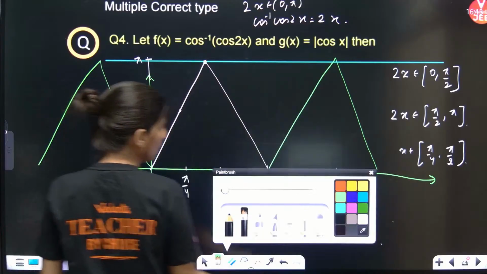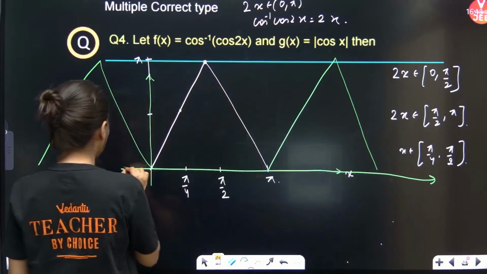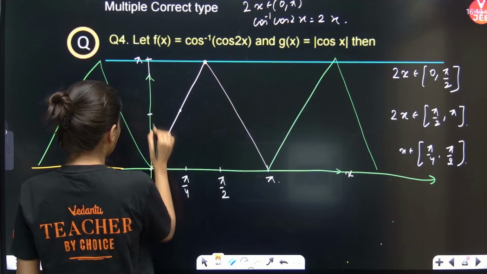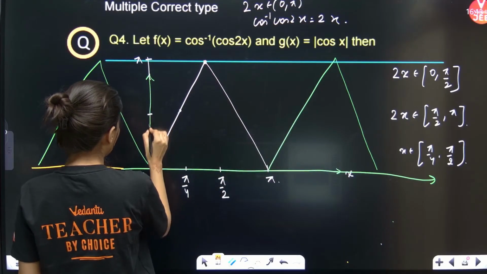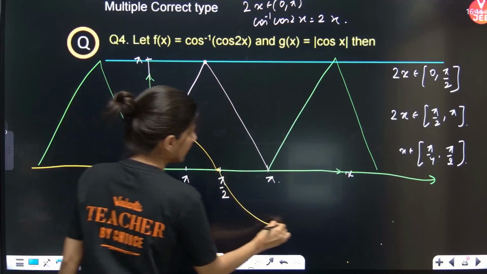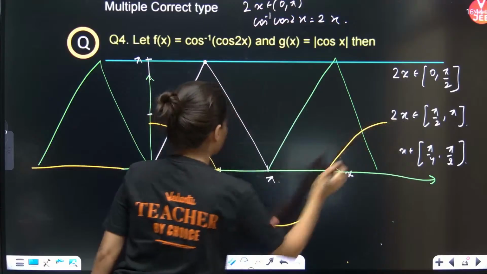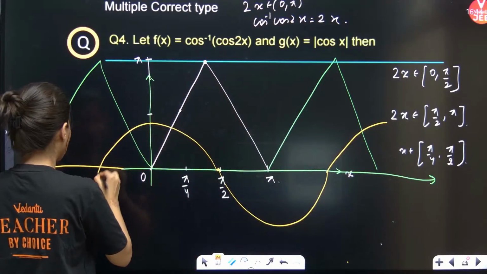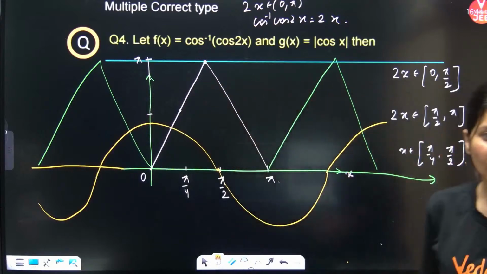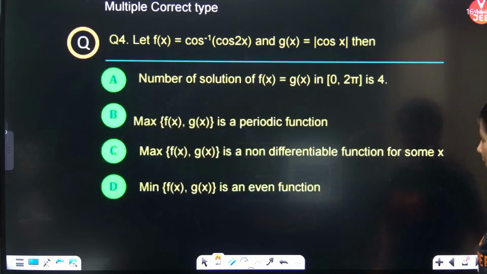Now if I talk about mod cos x, so mod cos x will look like this. This is pi by 2, so this is again pi by 2. So 1 will come here. Then this is this. Okay, so can you see this is going to be the graph? Alright. f(x) is equal to g(x). This is going to be the graph.